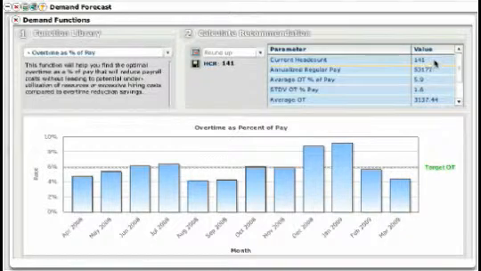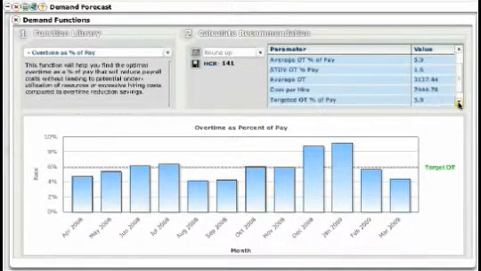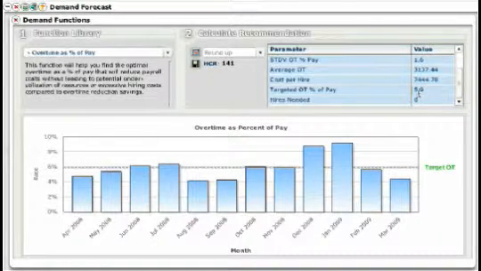So I have current headcount of 141. Here's my pay. Here's my average pay, and here's my standard deviation of my pay. So I know that if I even reduce it down to 1.6%, I will not actually ever have too many people because I always have that much overtime. So perhaps I want to reduce my target overtime as a percent of pay. I'm going to go to 2 people.